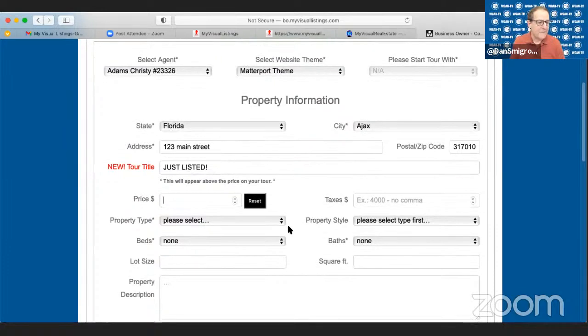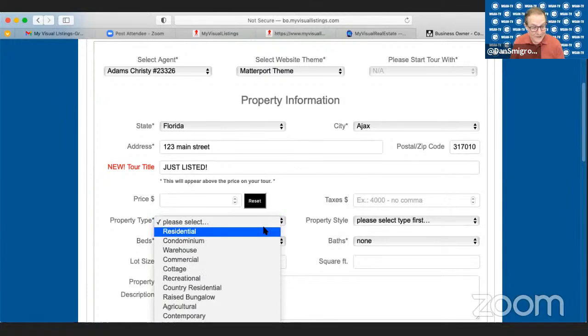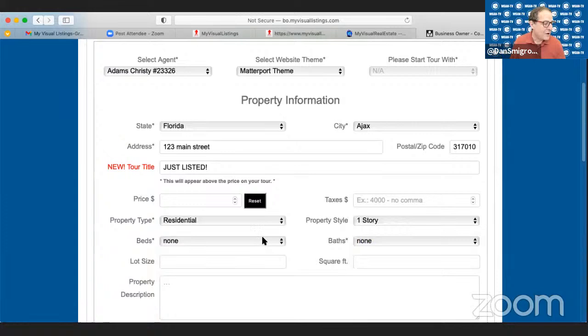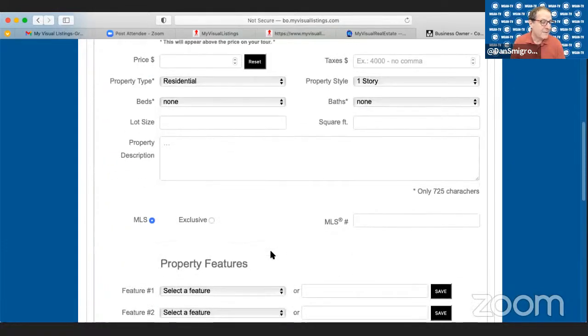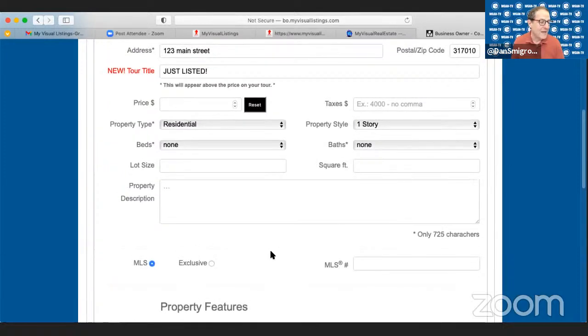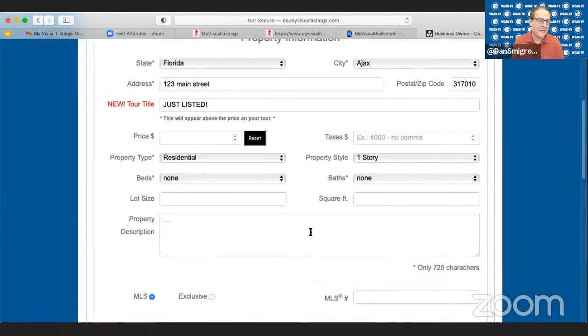Or yeah, in fact, for our viewers, I did create a sample floor plan single property website. If you Google Matterport, or I should say comparison, Matterport floor plan versus My Visual Listings floor plans, you'll show up in the We Get Around Network forum and see my single property website, branded, unbranded, and the floor plans and everything that I created with My Visual Listings. And I give some commentary and compare Matterport to My Visual Listings. So that's what I did, is I created myself as an agent.